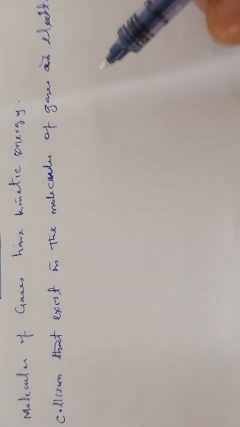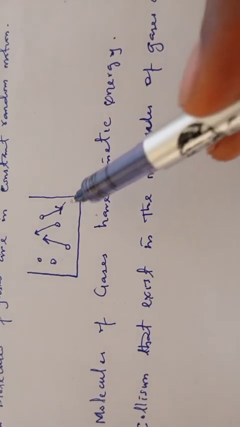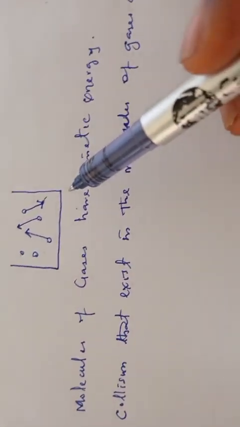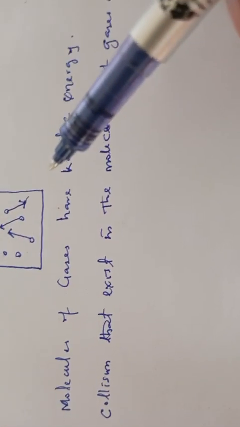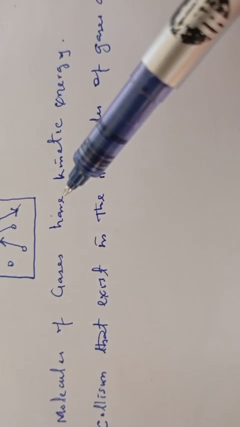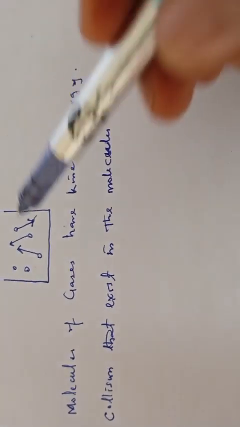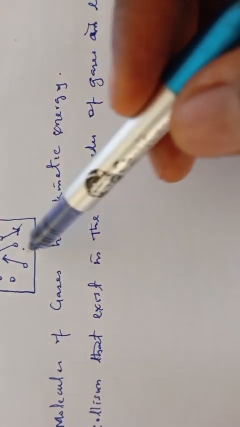So when molecules of gases collide with each other, as you can see in this diagrammatic illustration I have here, or when they collide with the walls of their container, the collision is elastic. That is, the total kinetic energy is conserved. When they hit each other, they tend to rebound, they bounce back, like they separate from each other.